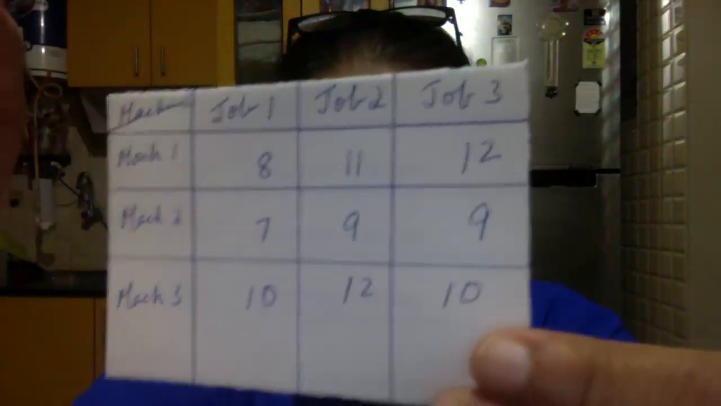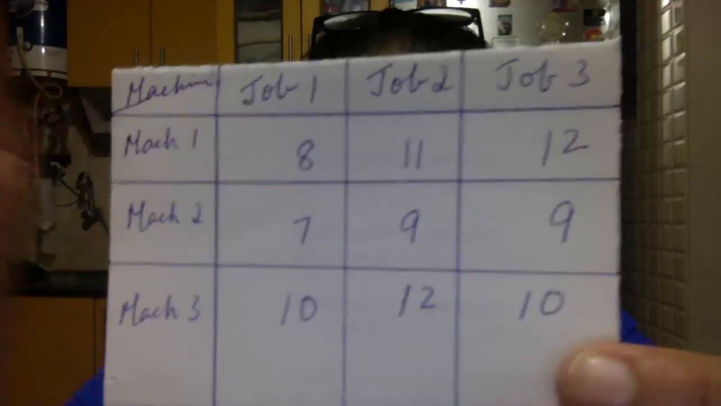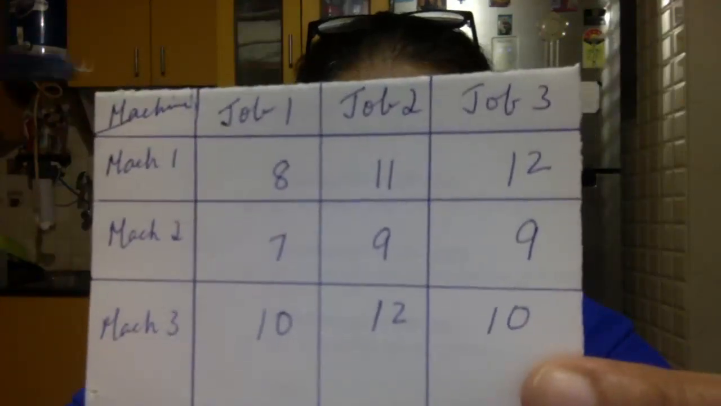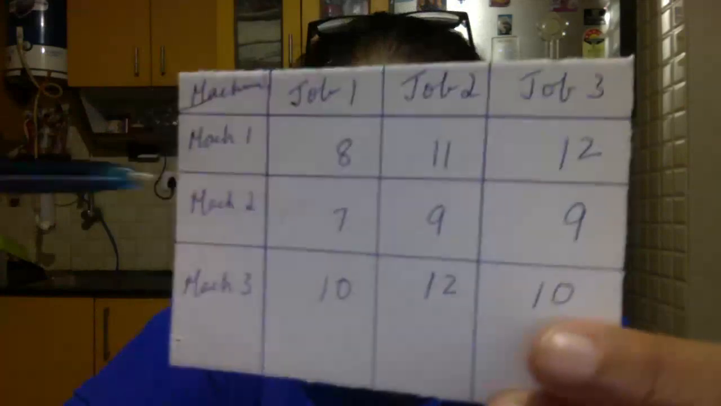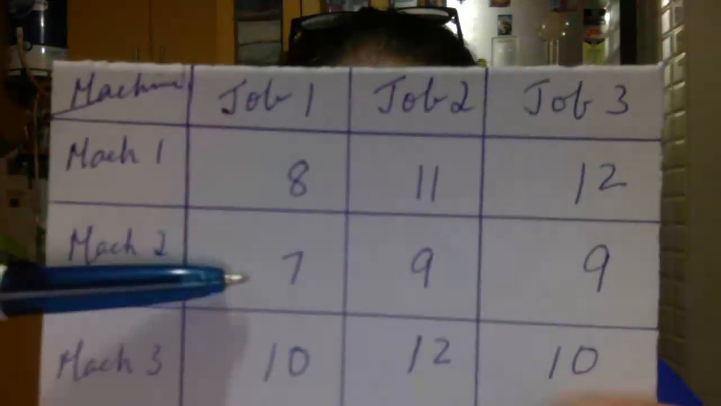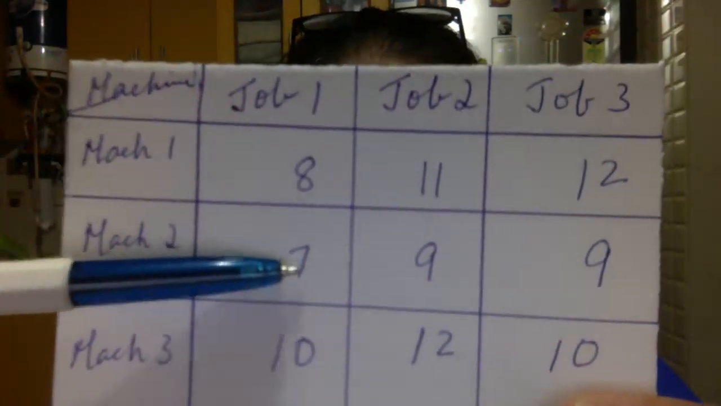Okay. Now we come to the next matrix. Here, 7 is the lowest. So you will get 0, 2 and 2. 7 minus 7 is 0. 9 minus 7 is 2. Same.